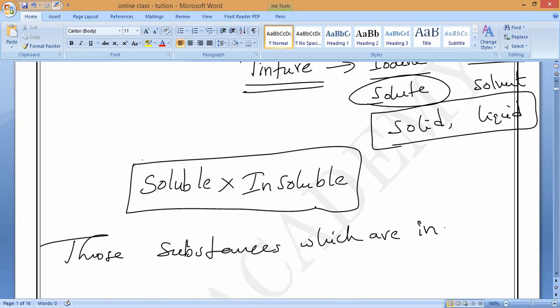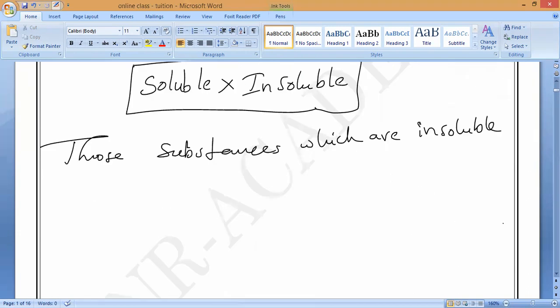Those substances which are insoluble in water form suspensions.